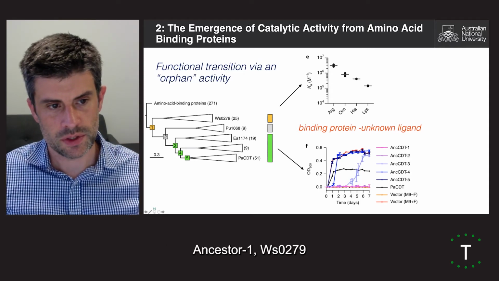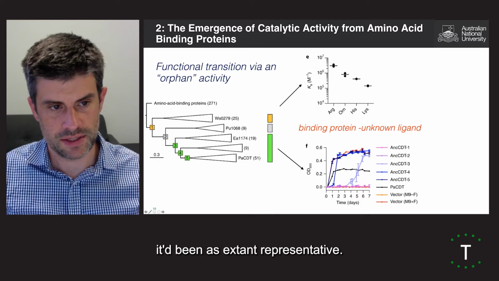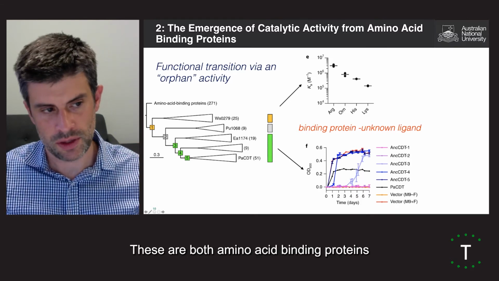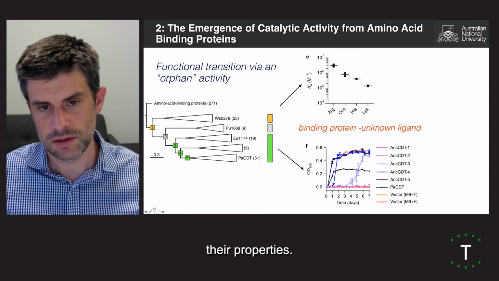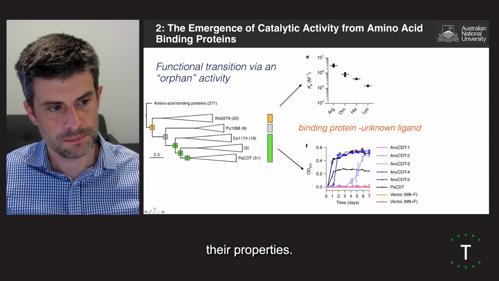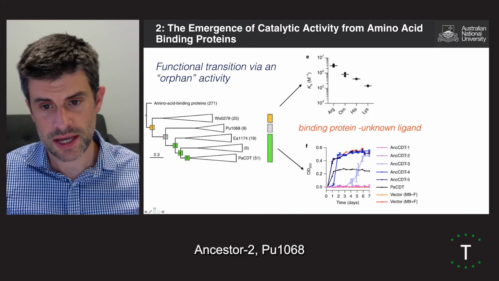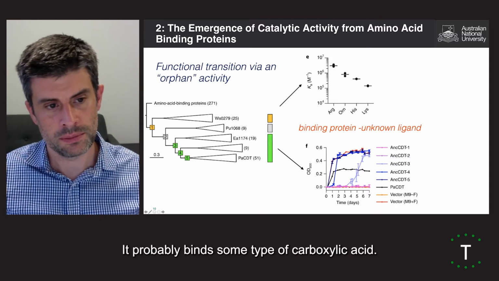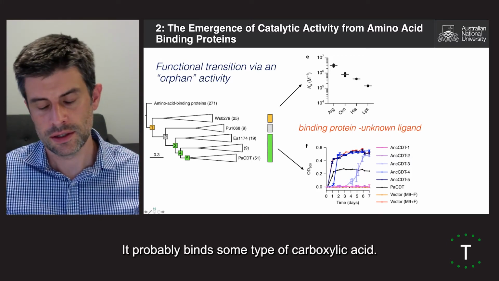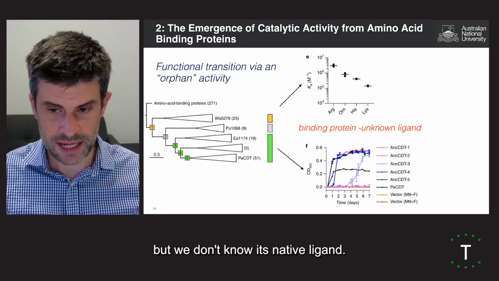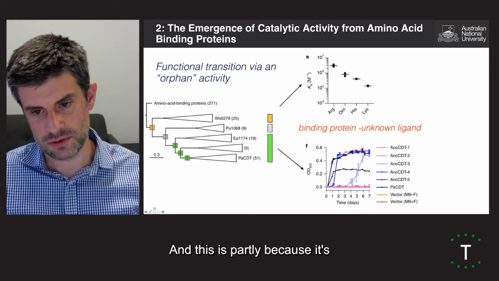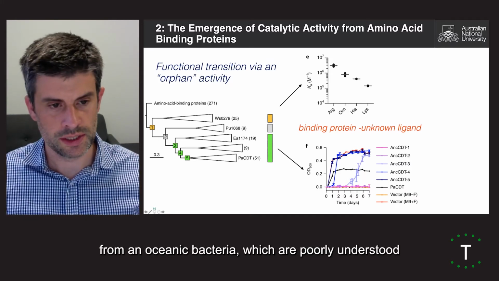Ancestor 1, WS02079, being its extant representative. These are both amino acid binding proteins and are essentially identical in terms of their properties. Ancestor 2, PU1068, we're sure it's a binding protein. It probably binds some type of carboxylic acid. Its genomic context indicates it's a binding protein, but we don't know its native ligand, and this is partly because it's from an oceanic bacteria which are poorly understood.